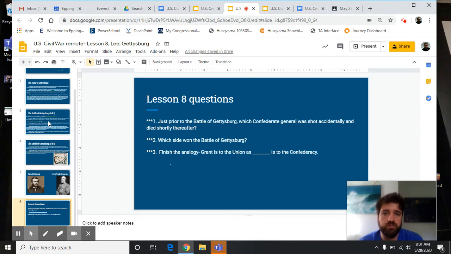Question number two, which side won the Battle of Gettysburg? Of course, that would be the Union. And then number three, finish the analogy. Grant is to the Union as Lee, or Robert E. Lee, is to the Confederacy.